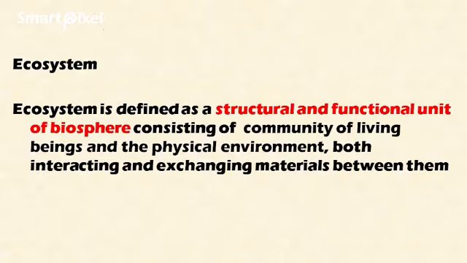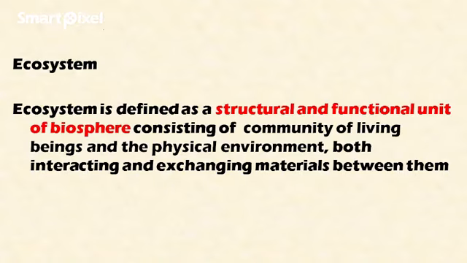So the next thing is ecosystem. Ecosystem is defined as the structural and functional unit of biosphere, consisting of a community of living beings and the physical environment, both interacting and exchanging materials between them. So ecosystem is a unit of biosphere. We all know that Earth has been divided into four spheres, that is biosphere, atmosphere, lithosphere and hydrosphere.